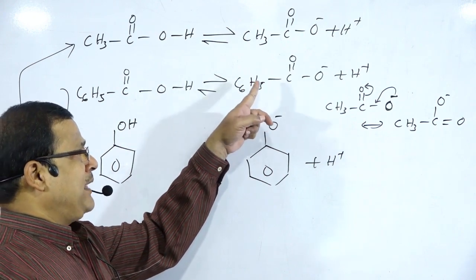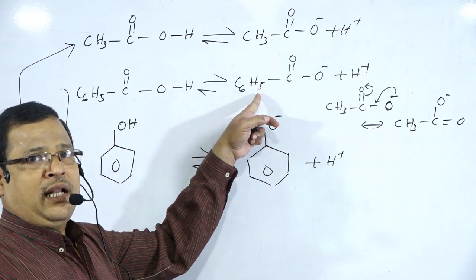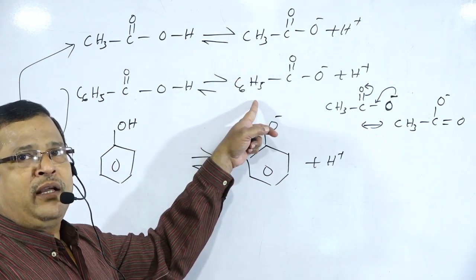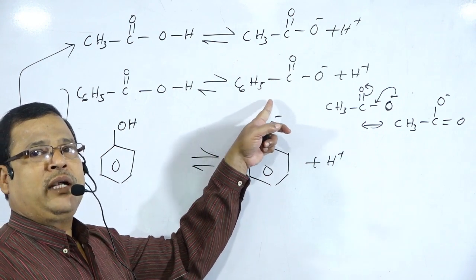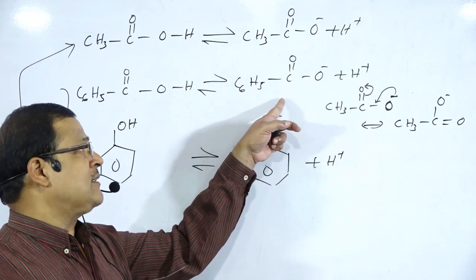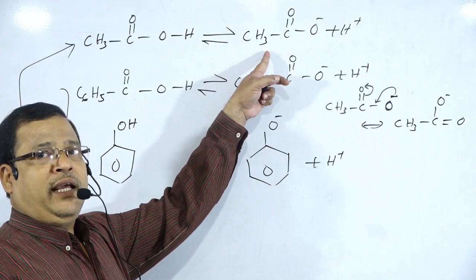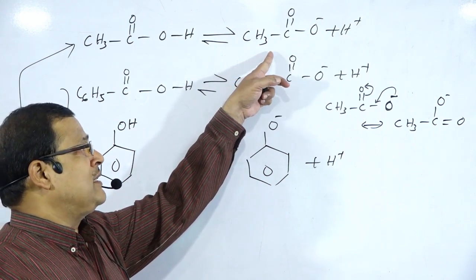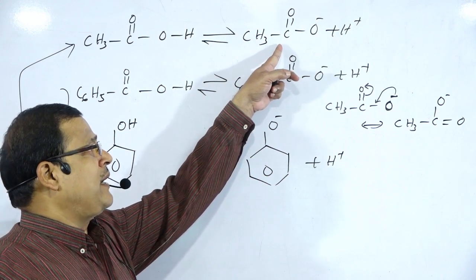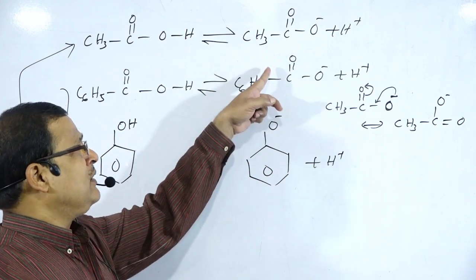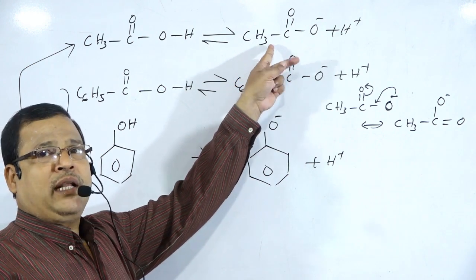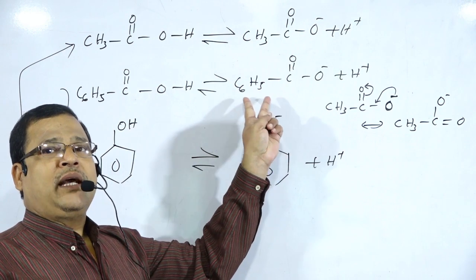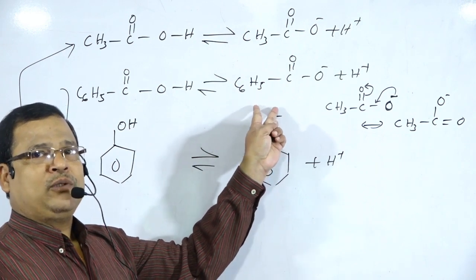Benzoic acid is more acidic than acetic acid because of the higher value of Ka, that is 6.3 into 10 to the power minus 5, while the Ka value, the dissociation constant for acetic acid, is 1.75 into 10 to the power minus 5. Moreover, acetate ion produces fewer resonating structures as compared to benzoate ion, which has the ability to produce 6 resonating structures.